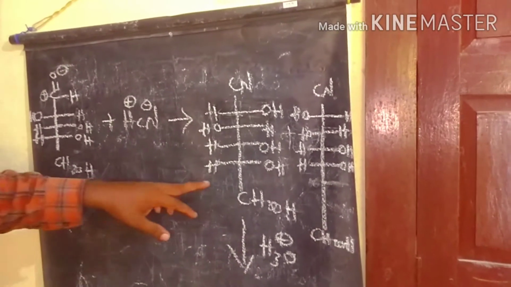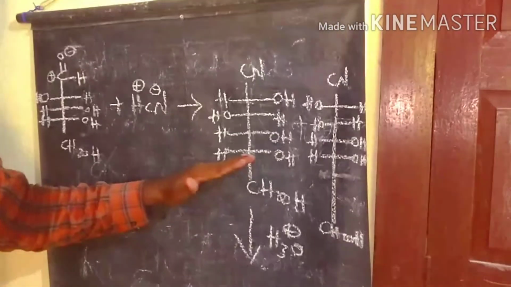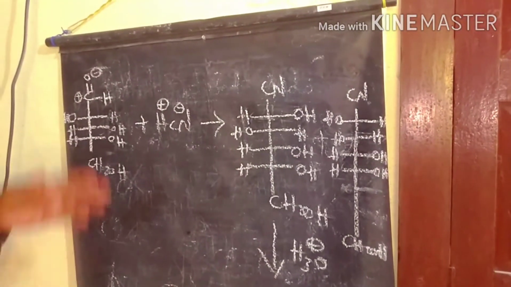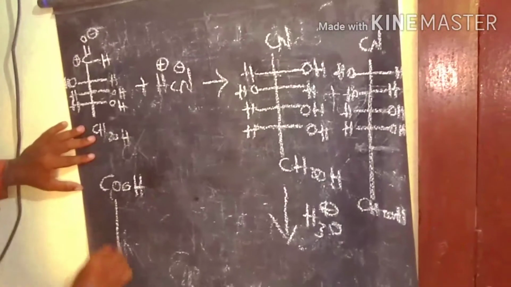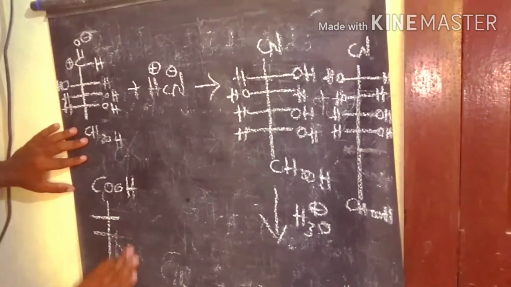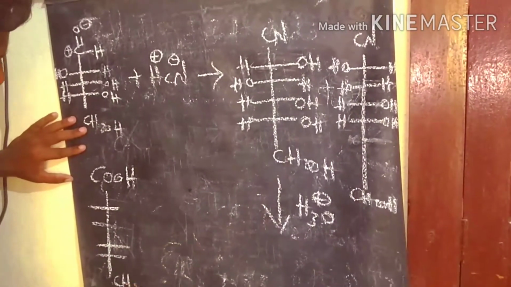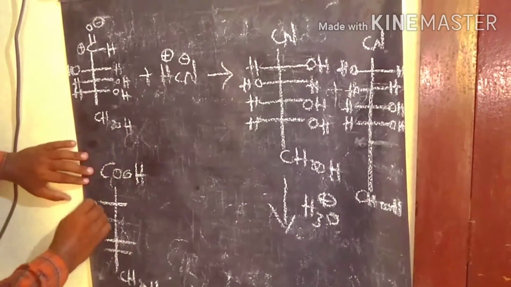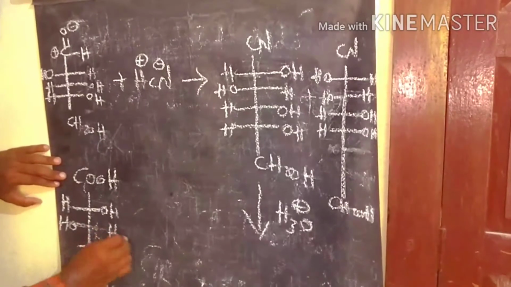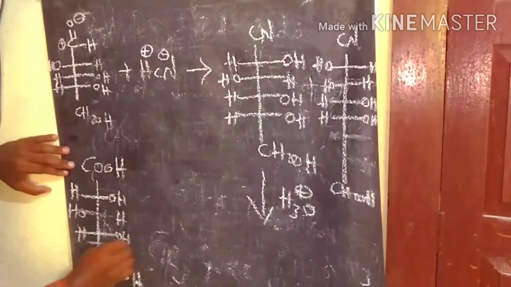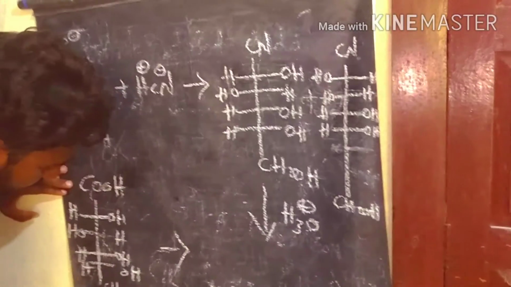We take one stereoisomer and leave the other. The cyanide group is converted into the acid group, and the remaining groups do not take part in the reaction, so we can write it like this. This is the gluconic acid we get.